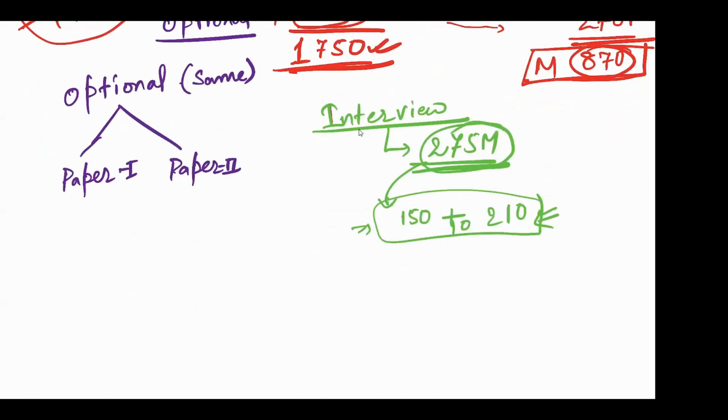So 870 plus minimum marks जोड़ो और on an average marks जोड़ो इसमें 180. Now, if you qualify in the very first attempt, you are going to get 180 marks. So that's 1050 marks. You are definitely in the list. In 1050 marks, you will be getting a decent rank.